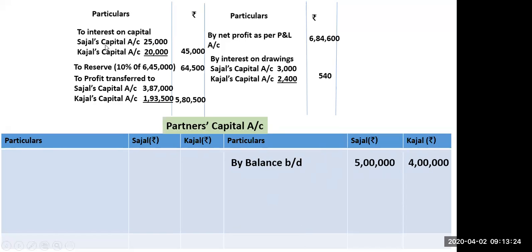Where will you show this in the partners' capital account? Debit side or credit side? It will be shown on the credit side. So on the credit side you will write by interest on capital account 25,000 and 20,000.